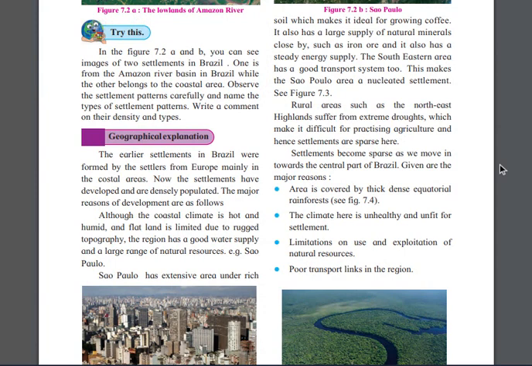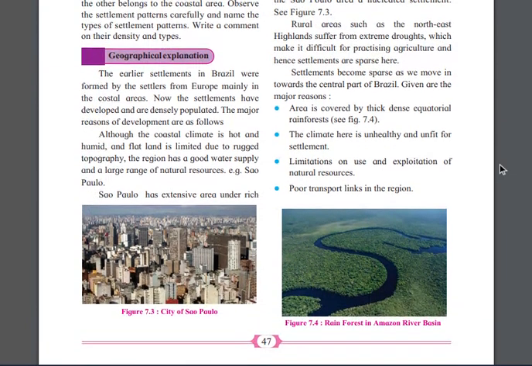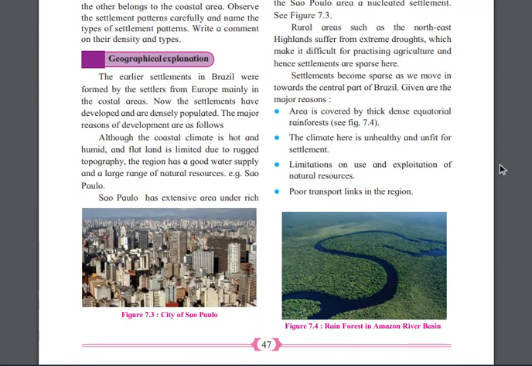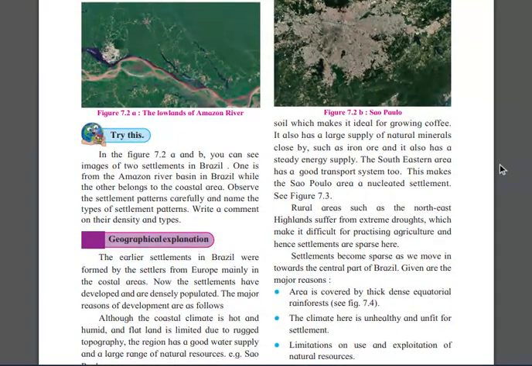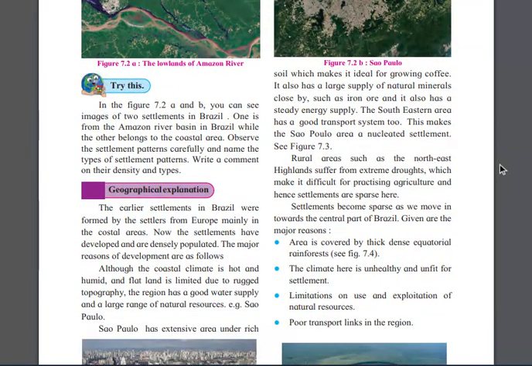For example, the city of Sao Paulo, you can see it looks like this. The coast, like Sao Paulo, has an extensive area under rich soil. This area has natural resources like rich soil, which makes it ideal for growing coffee. They have enough soil, so they can grow coffee over there.